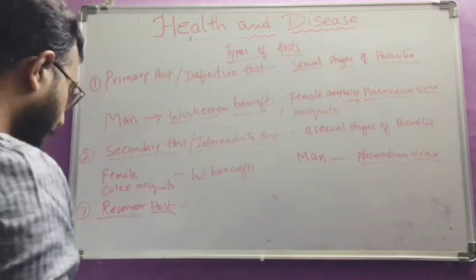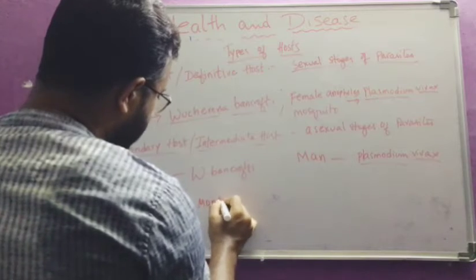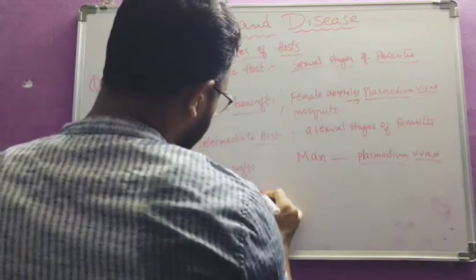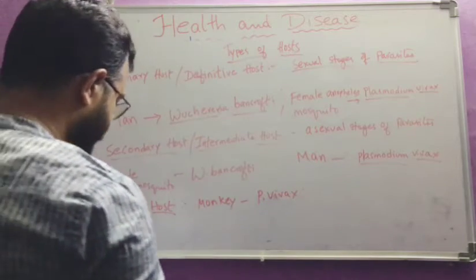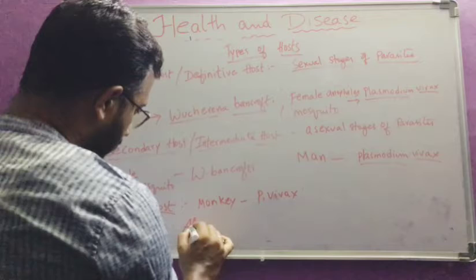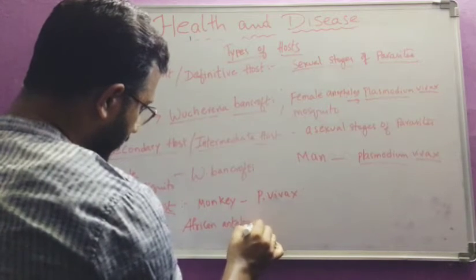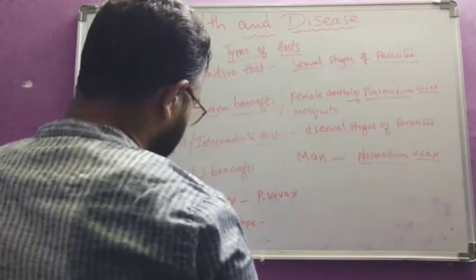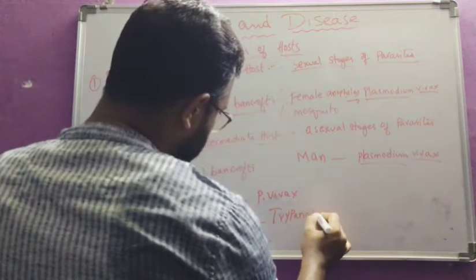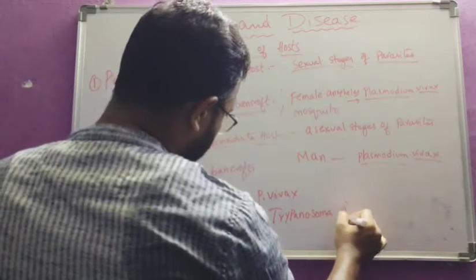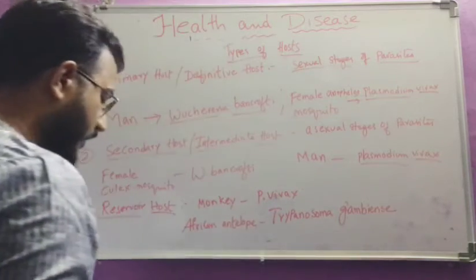So here we can take examples. Monkey acts as reservoir host in the case of Plasmodium vivax. And African antelope, a deer-like animal, acts as a reservoir host for Trypanosoma gambiense.